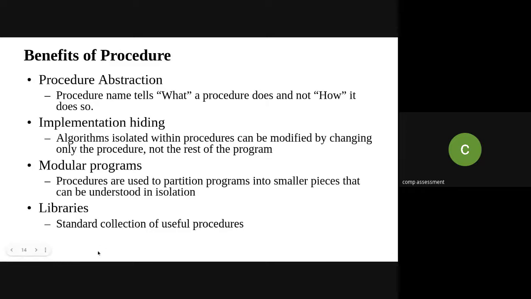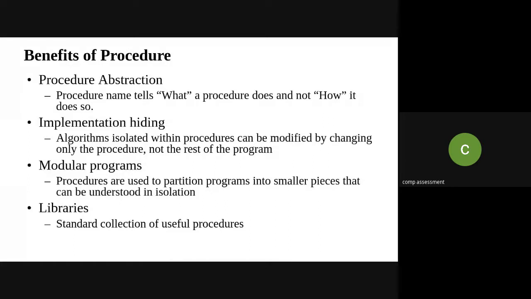Now the last is libraries. The standard collection of useful procedures are referred to as libraries. For example, scanf and printf are the inbuilt procedures of my language. If I want to use square root, square, sine, cos, then obviously you have to use some library of that programming language.